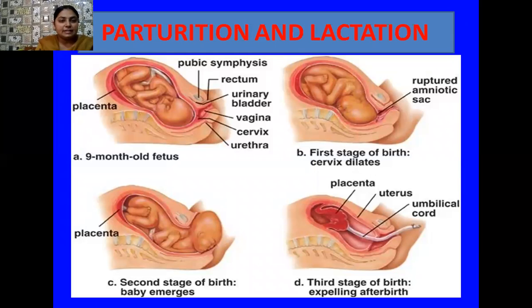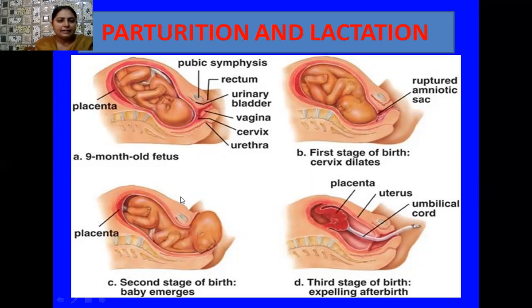Here you can see the process of parturition and its various stages. There is a fully developed fetus present inside the uterus, and the placenta is also attached with the fetus. Now there is a bag of amniotic fluid known as the amniotic sac, present at the top of the fetus. It first ruptures, and this amniotic fluid comes out before the delivery of the fetus.